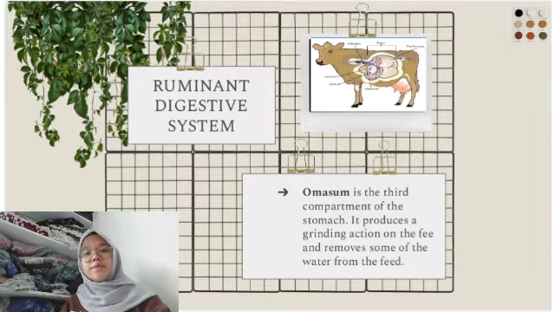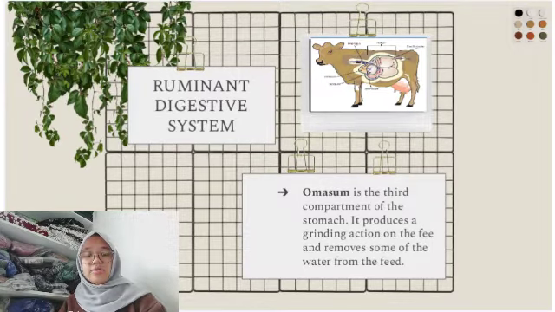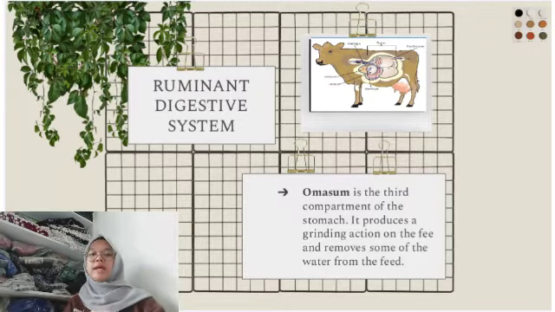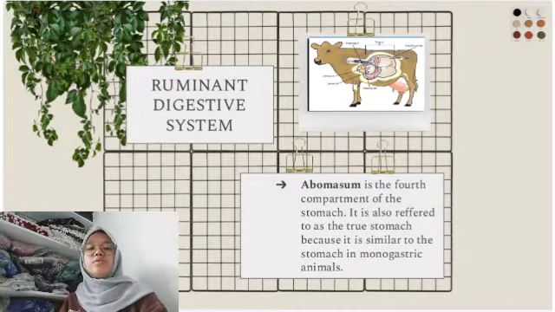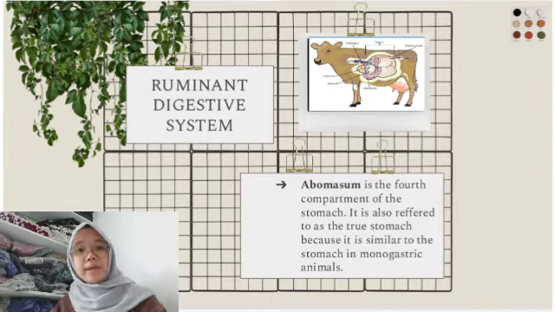The omasum produces a grinding action on the feed and removes some of the water from the feed. Hydrochloric acid and digestive enzymes are mixed with feed in the omasum. The fourth one is the abomasum. The abomasum is the fourth compartment of the stomach. It is also referred to as the true stomach because it is similar to that of monogastric animals.